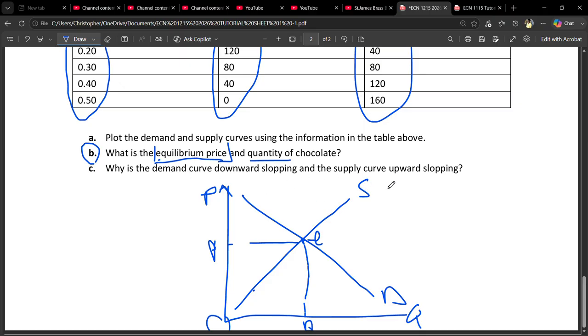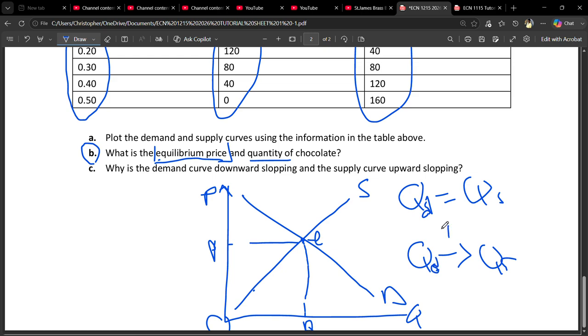Equilibrium price is simply the point where the quantity demanded is equal to the quantity supplied. So that is the equilibrium price. And equilibrium quantity is simply the quantity bought and sold at the equilibrium price. Okay, so those are the definitions that you can put there.